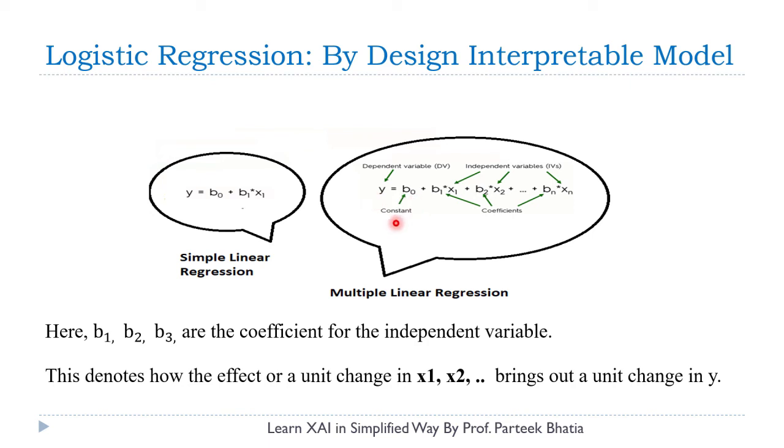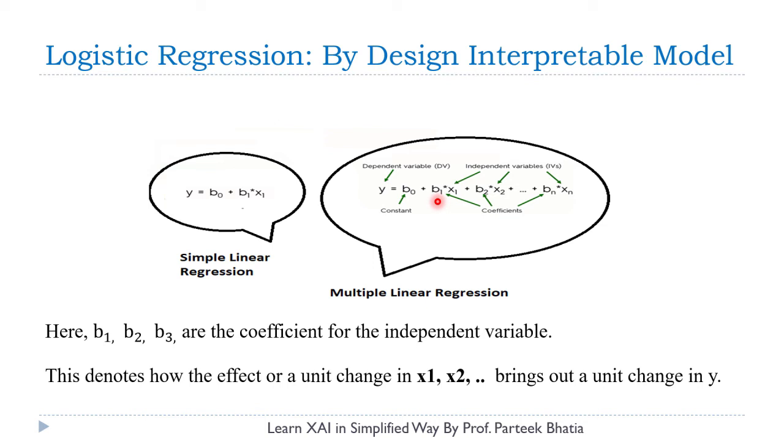Here b0 is the constant, while b1, b2 and bn are called coefficients. And whenever we apply logistic regression, we get an equation like this. From this equation you can see that each input attribute is multiplied by a coefficient, like b1. The value of the coefficient plays a vital role in deciding the importance of the input attribute.